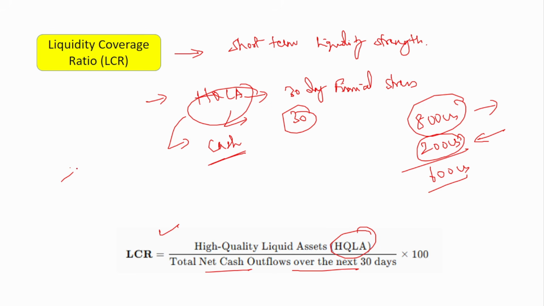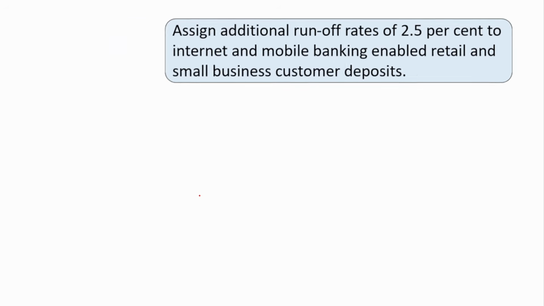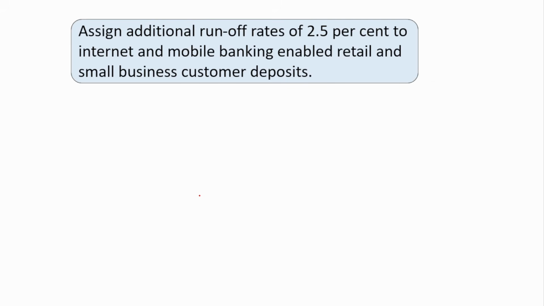And this was introduced after the global financial crisis, which happened in 2008. After this only, the liquidity coverage ratio was introduced. Recently, in 2025, the Reserve Bank of India introduced two more things. One is assigning an additional runoff rate of 2.5% to internet and mobile banking enabled retail and small business customer deposits.